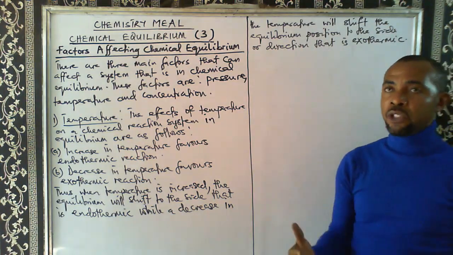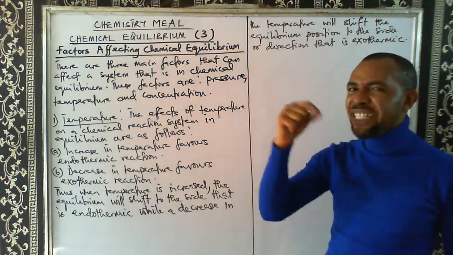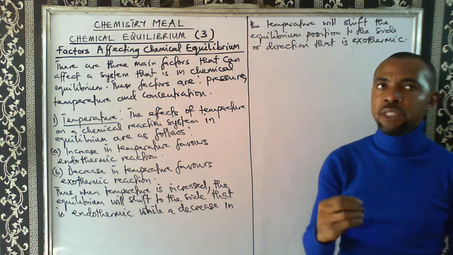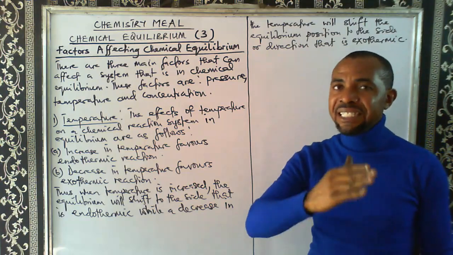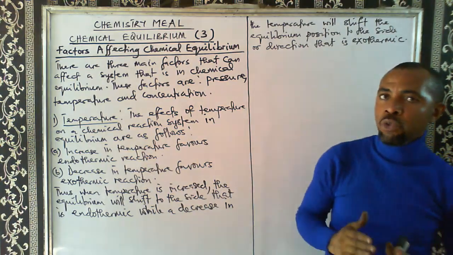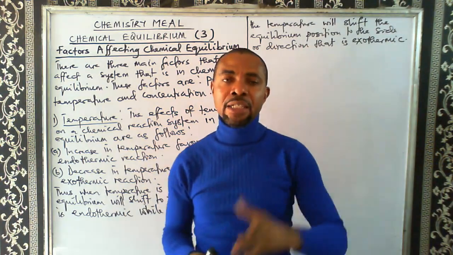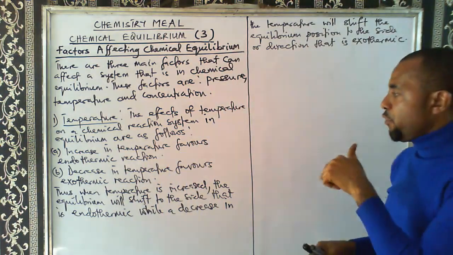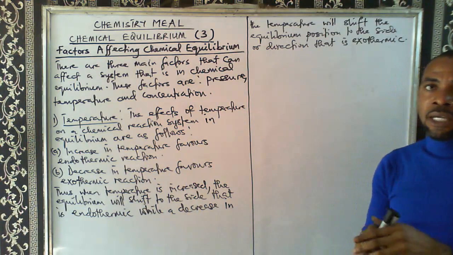That's what will also happen if you are decreasing the temperature. If you decrease temperature, it will favor exothermic reaction. That means when temperature is decreased, the side that is exothermic will be favored. That means the equilibrium position will just shift to that side that is exothermic. But let's note the following concerning a given reaction.